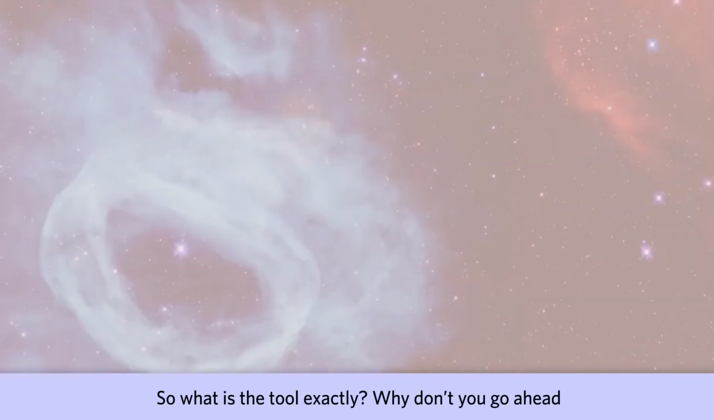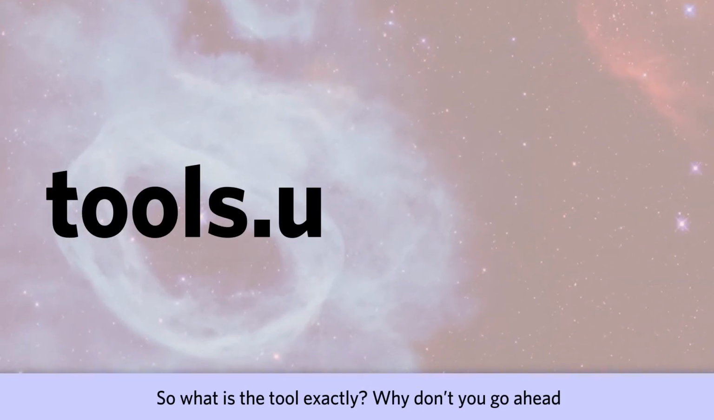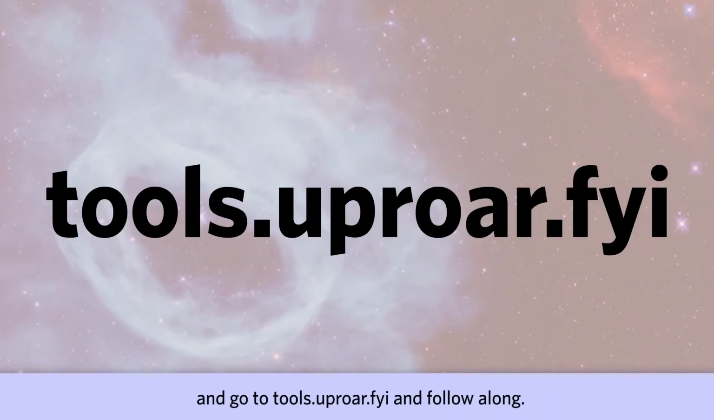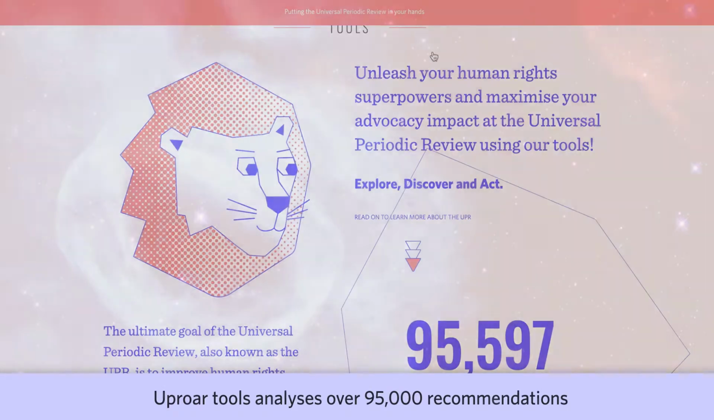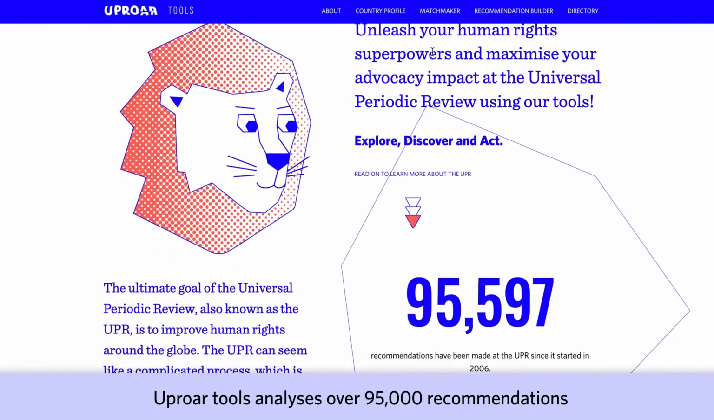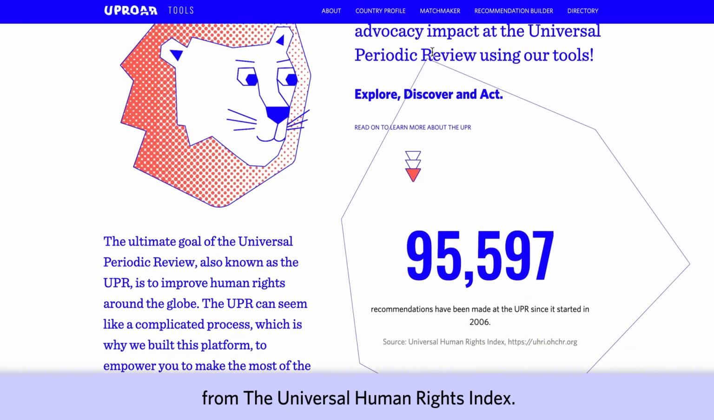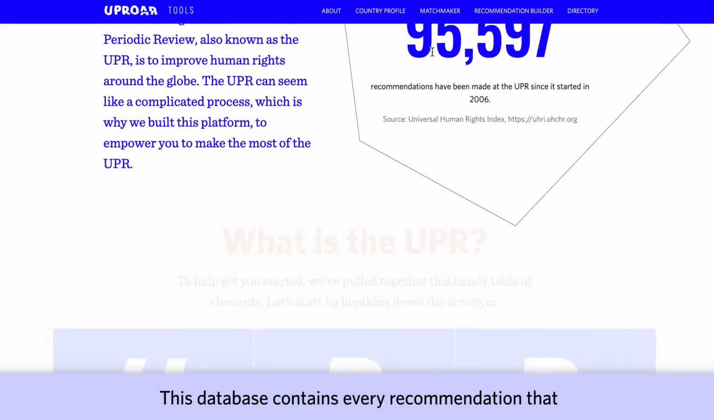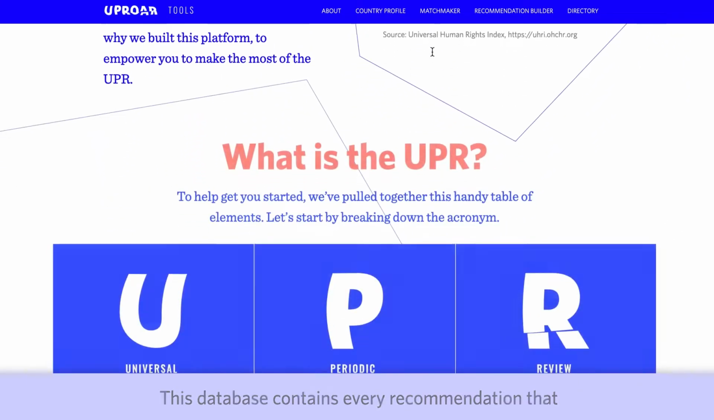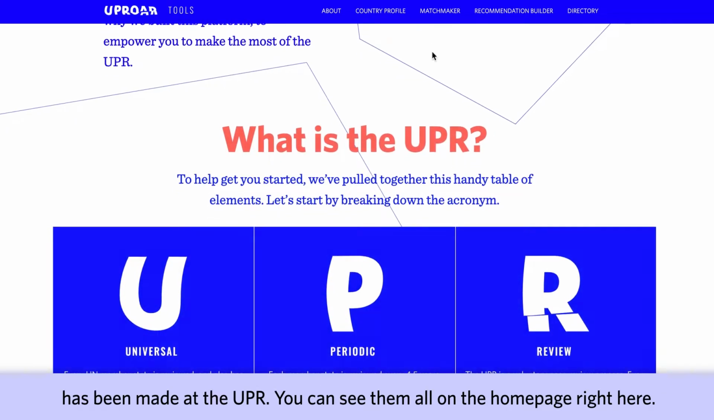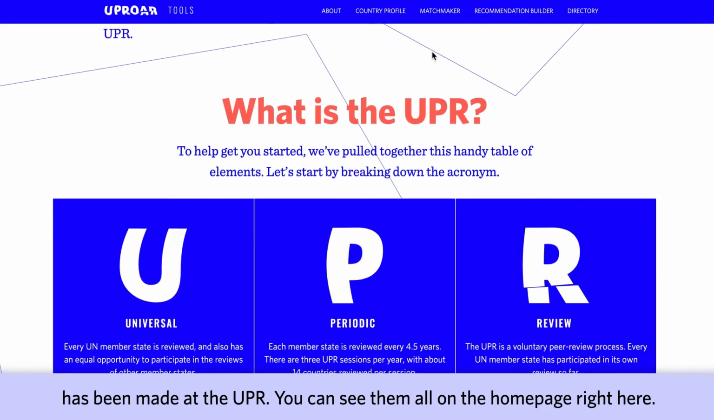So, what is the tool exactly? Why don't you go ahead and go to tools.uproar.fyi and follow along. Uproar Tools analyzes over 95,000 recommendations from the Universal Human Rights Index. This database contains every recommendation that has ever been made at the UPR. You can see them all on the homepage right here.